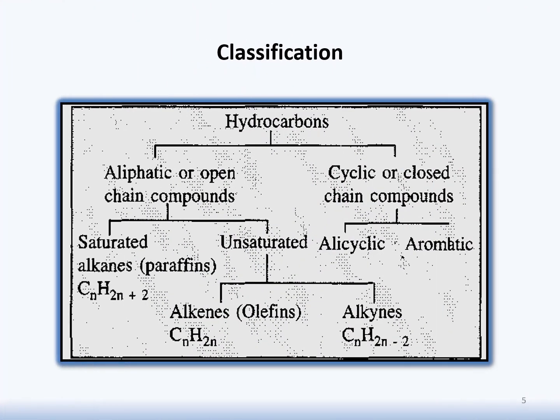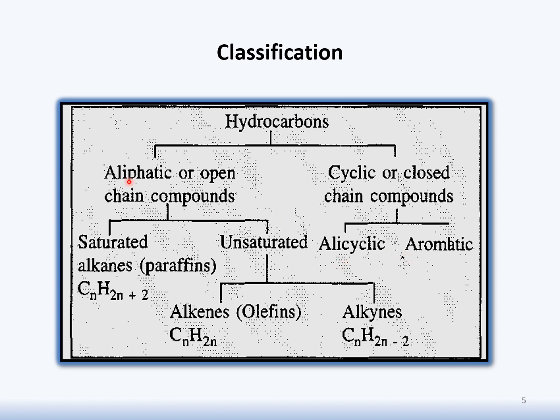Class, before proceeding ahead in the lecture and seeing how alkene is synthesized and alkyne is synthesized, let's have a brief glimpse at the classification of hydrocarbons. Hydrocarbons are basically of two types. Firstly, we have aliphatic or open chain compounds. Secondly, we have cyclic or closed chain compounds. These cyclic or closed chain compounds are further divided into alicyclic and aromatic compounds.